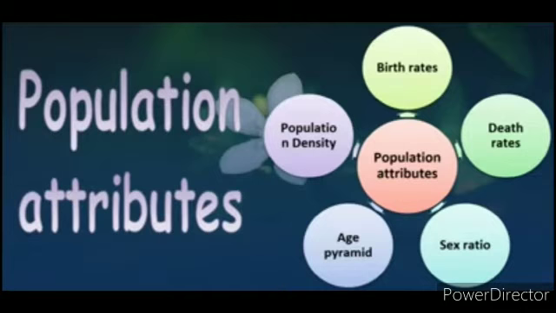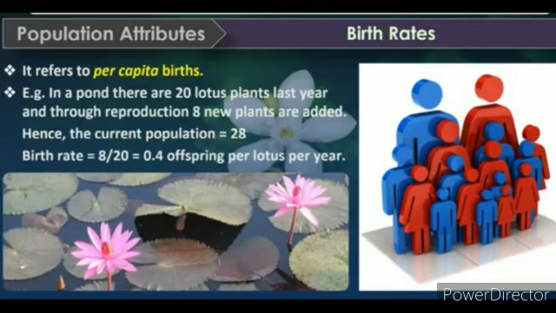Population attributes. It contains birth rate, death rate, sex ratio, age pyramid, and population density. First, we will discuss the birth rate. It refers to per capita birth.